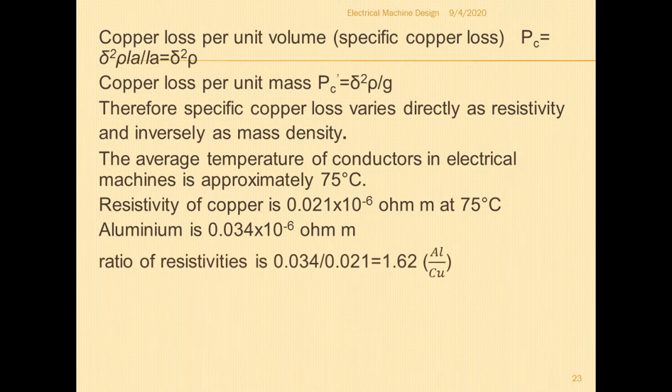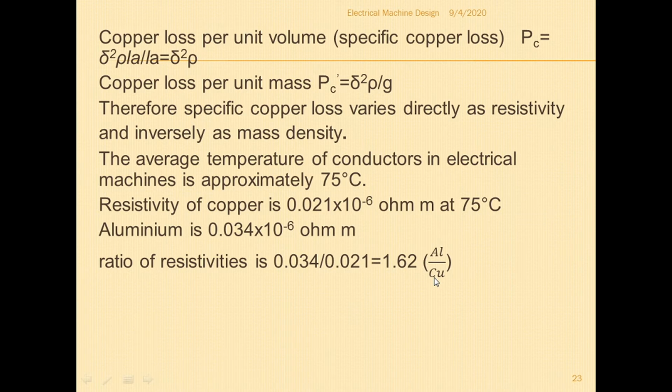The ratio of aluminum by copper is 0.034 divided by 0.021, which is 1.62.